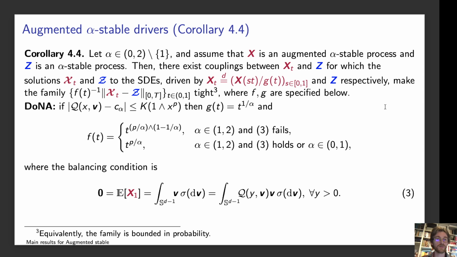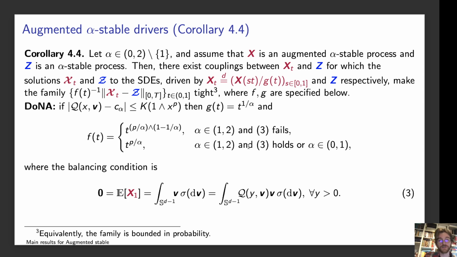If we have some assumption which quantifies the similarities between the Levy measures of our augmented alpha stable process and our limiting alpha stable process given here, then our small g function is just t to 1 over alpha, and our f function, which makes our family tight, is polynomial. The power of the polynomial differs depending on whether we have infinite variation and some balancing condition fails, which is given here, or the balancing condition holds, or alpha is between 0 and 1.